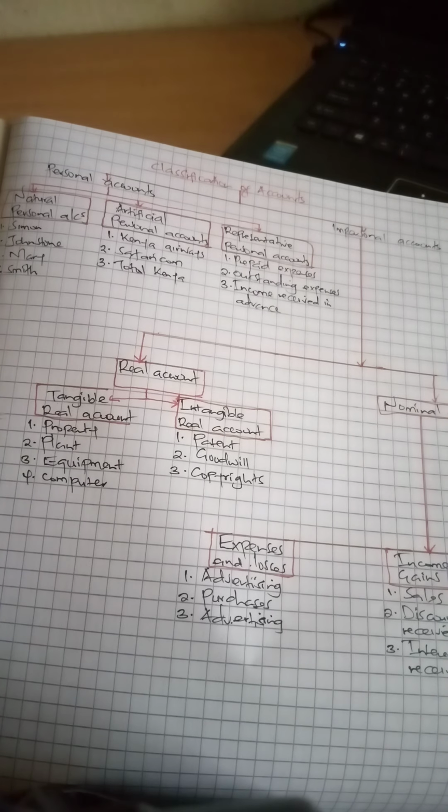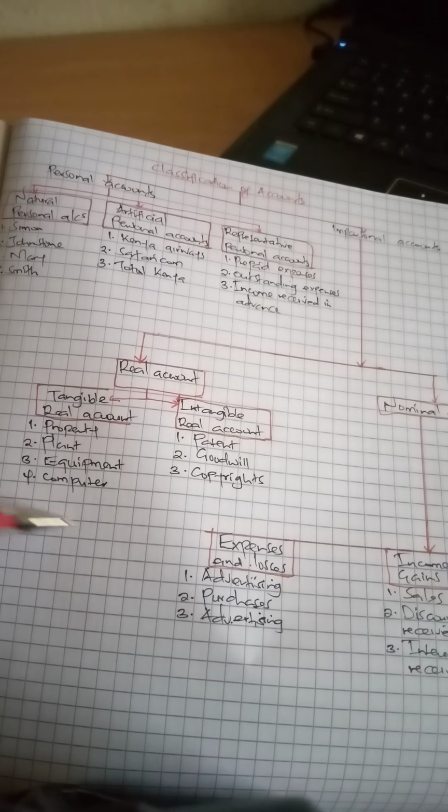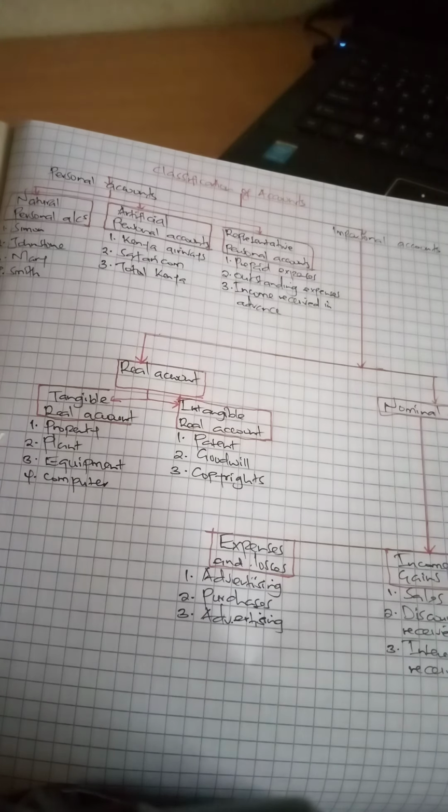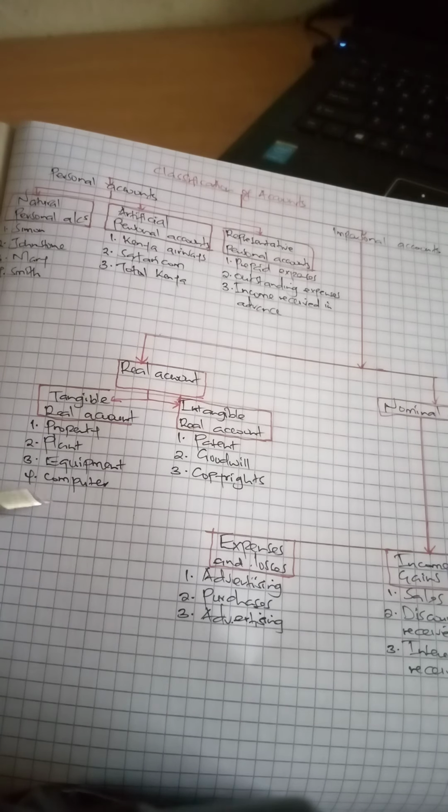In this case, you may have property, plant, equipment, it could be a computer. All these fall under a tangible real account. You can touch your property, though not necessarily move it. Plant, you can even move it. Equipment, also, a computer is one of the equipments.